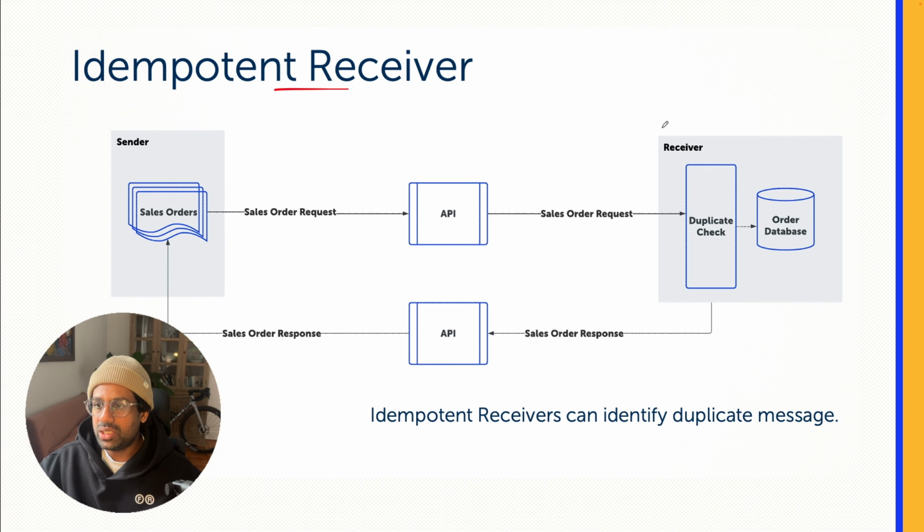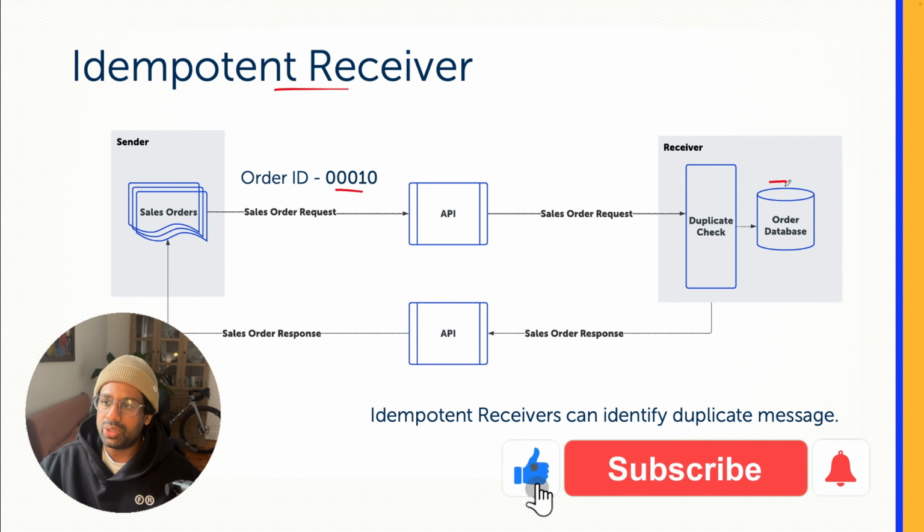So now imagine this order receiver itself has a piece of code to check for duplicate requests. Now we send the order ID 00010. And before this order is created in the database, this duplicate check checks if the order was already created in the database before.